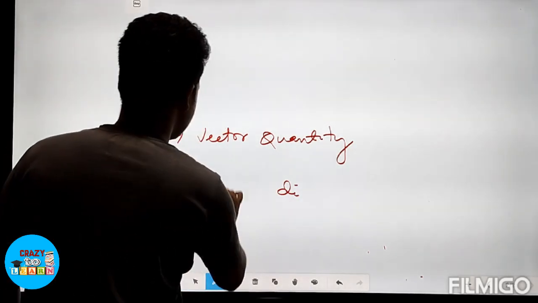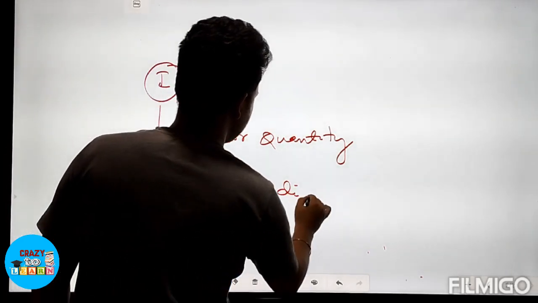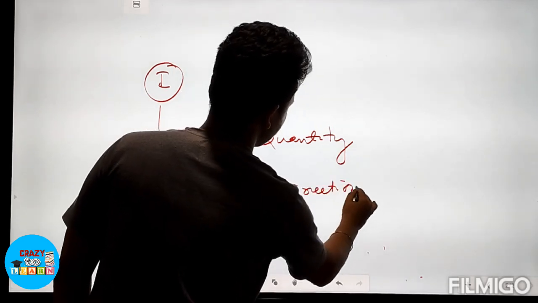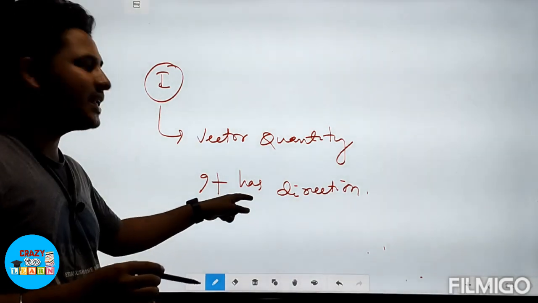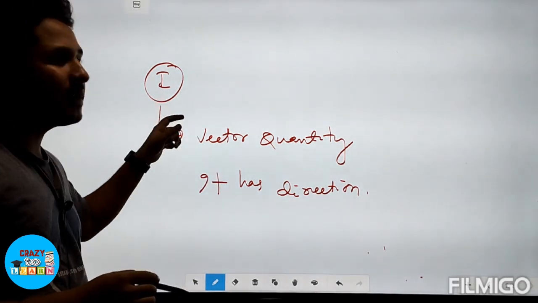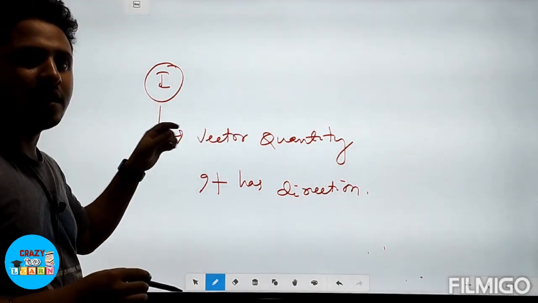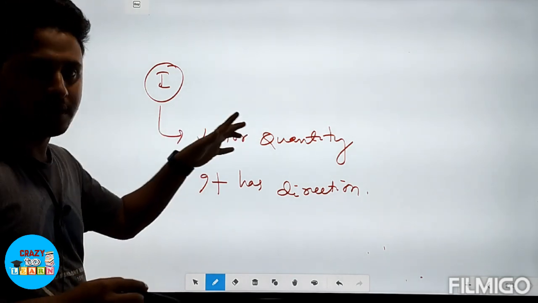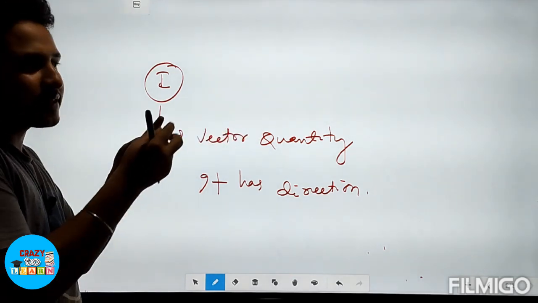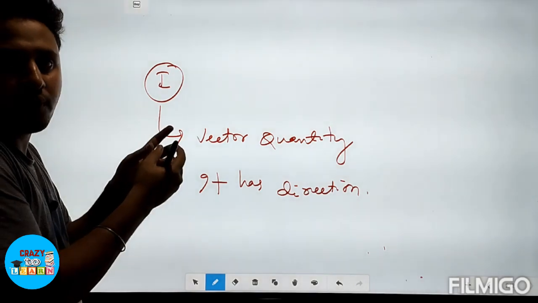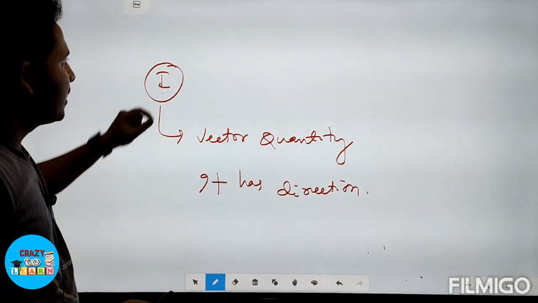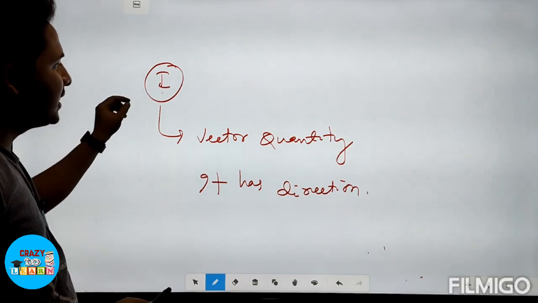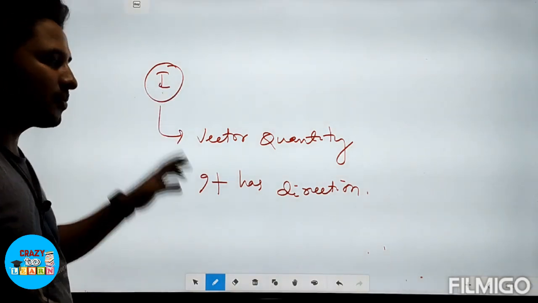It has direction. And in which direction does this gravitational field intensity point? Towards the center of the body. As we know, gravitational force is a central force. It acts between the two centers of the bodies. So in a similar way, the gravitational field intensity points towards the center of the body.